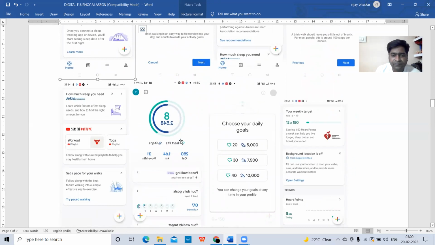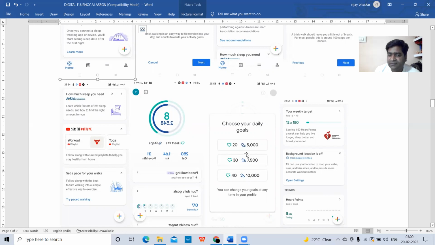And here, see, here it is showing it is 250 calories I burnt, and 1.64 kilometers I walked, and 31 minutes I walked. Here it will show a heart symbol. That means how many points if I am walking for 31 minutes. Depending on the number of walking steps, it will give heart points. Okay, that heart points. If you are scoring more heart points, you are moving towards healthy.